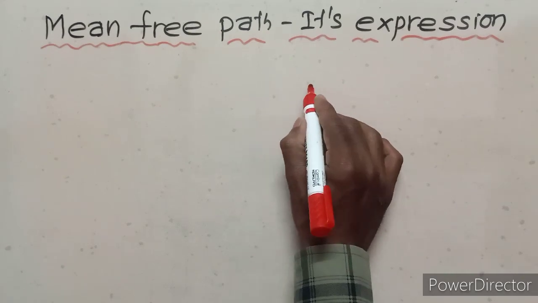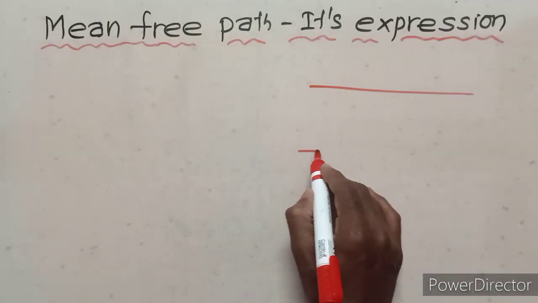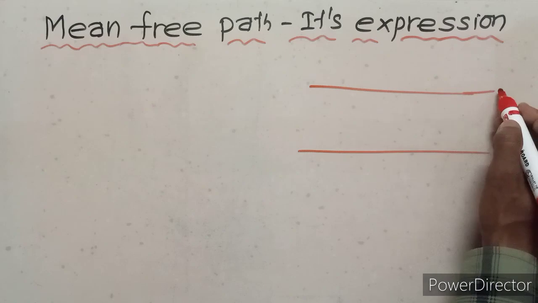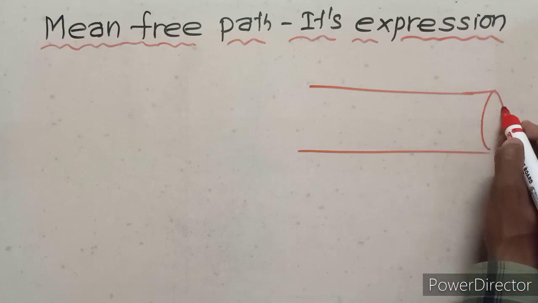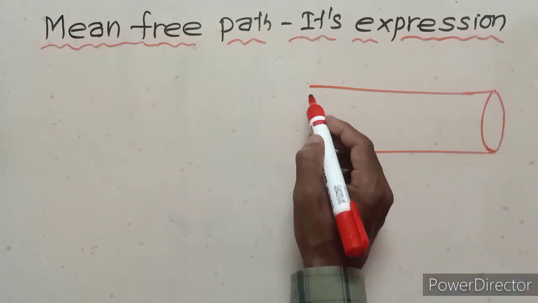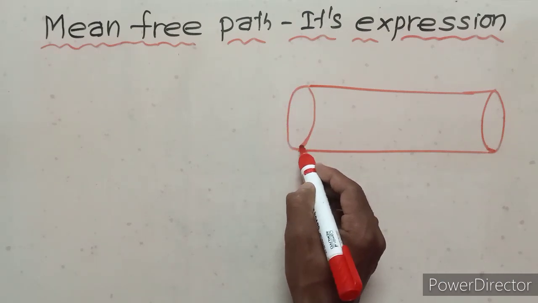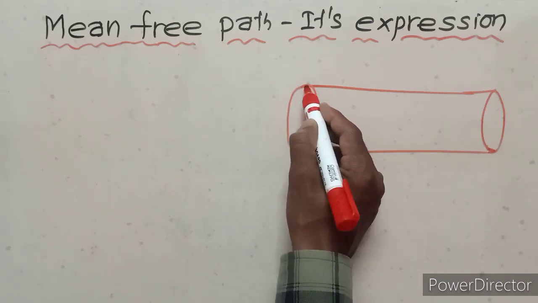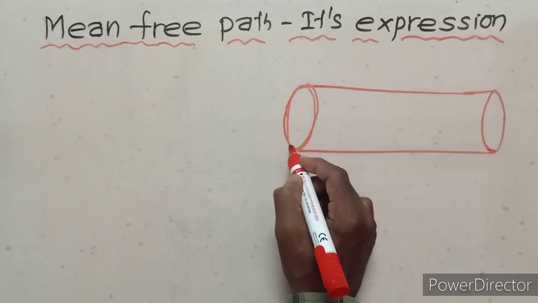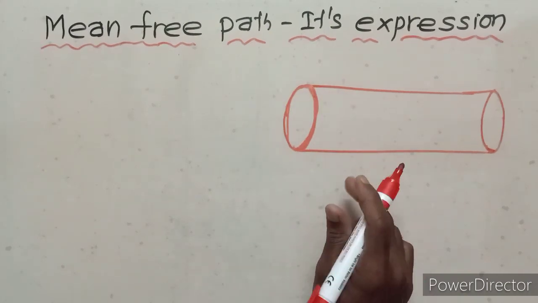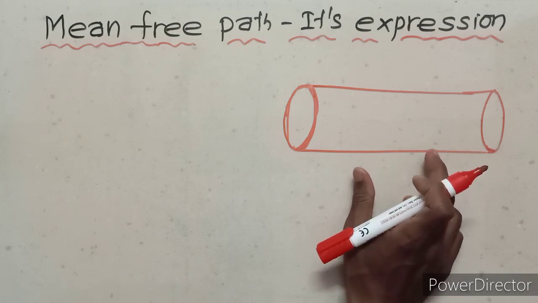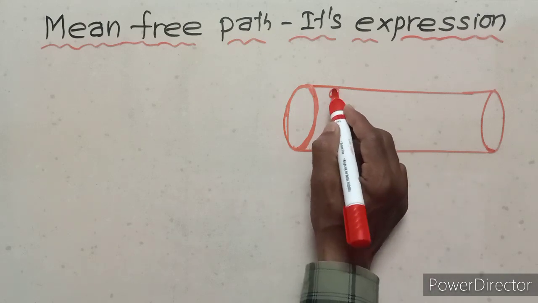So we have to take the cylinder. The gas cylinder consists of gas. The gas consists of n number of molecules.